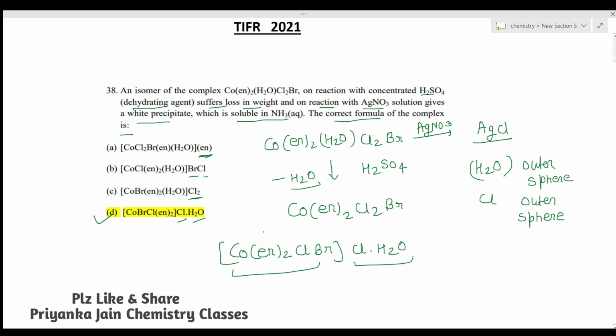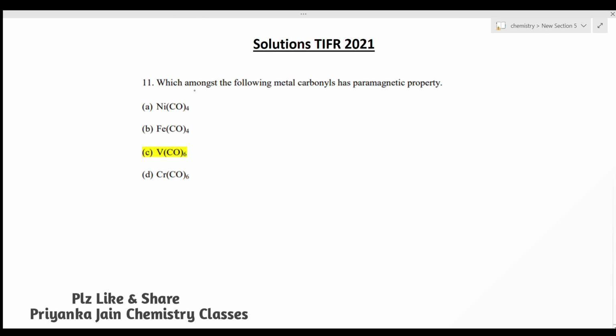Now see the next question. We are asked which among the following metal carbonyls has the paramagnetic property. We are given four compounds: Ni(CO)4, Fe(CO)4, V(CO)6 and Cr(CO)6. So firstly we have to count the number of electrons in the valence shell. See here, A, Ni(CO)4.